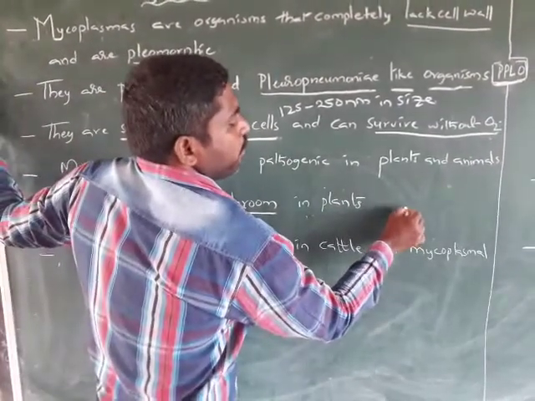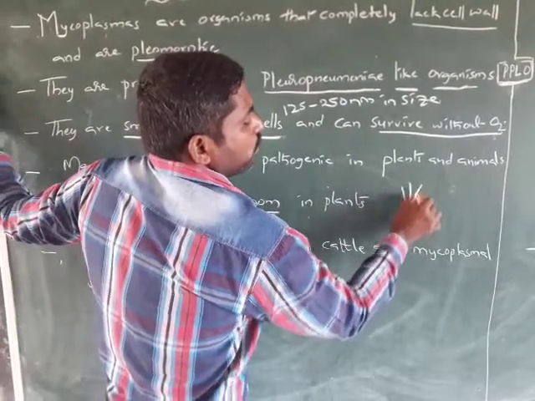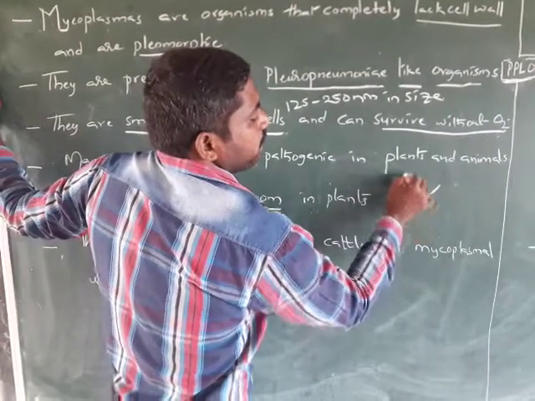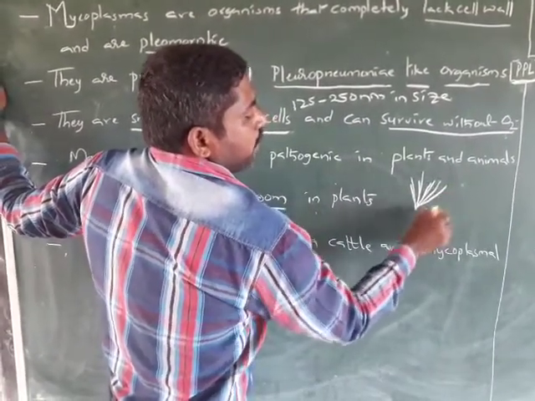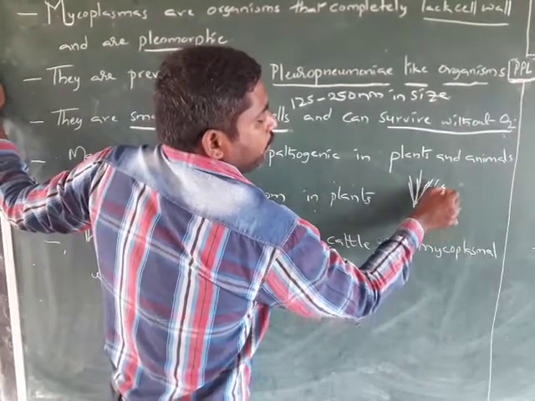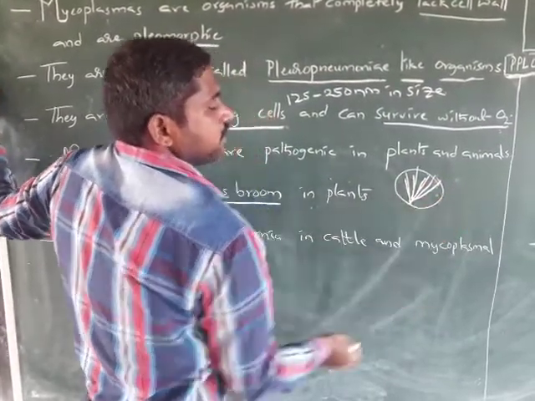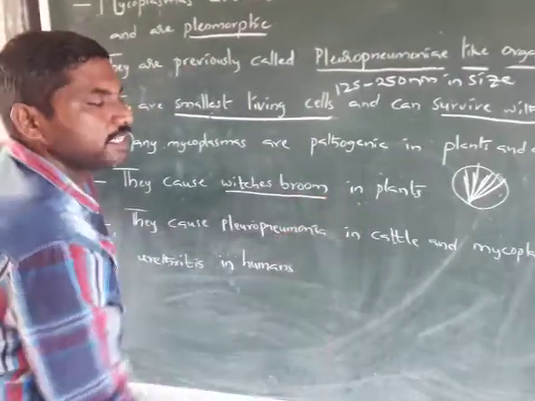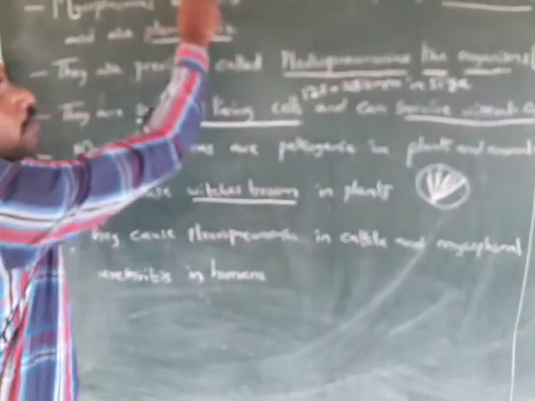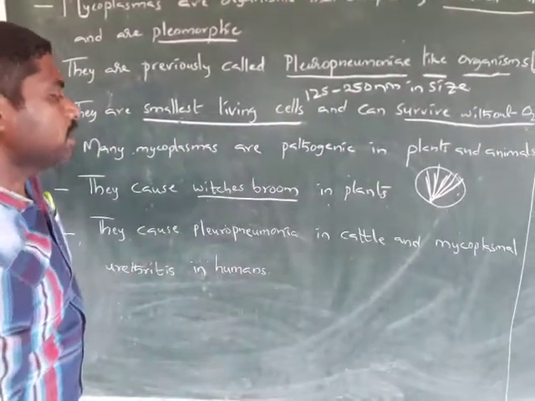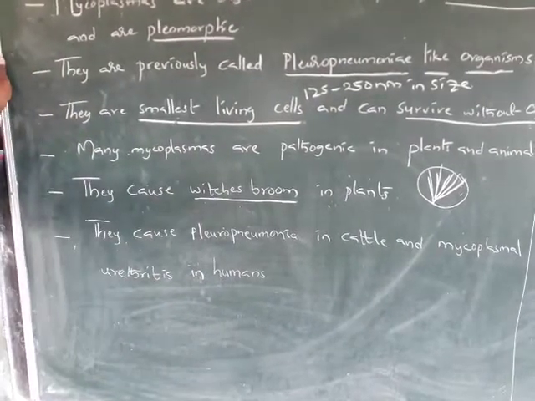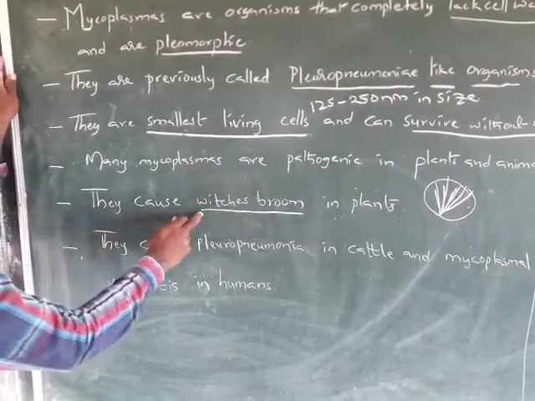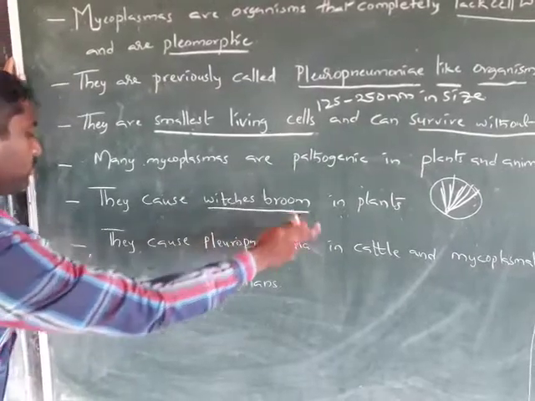From a single point, many shoots develop and look like a bird's nest. That's why we call it bird's nest disease in plants. It is caused by Mycoplasma.